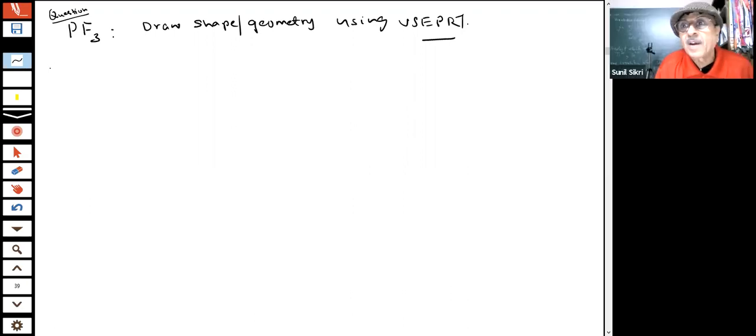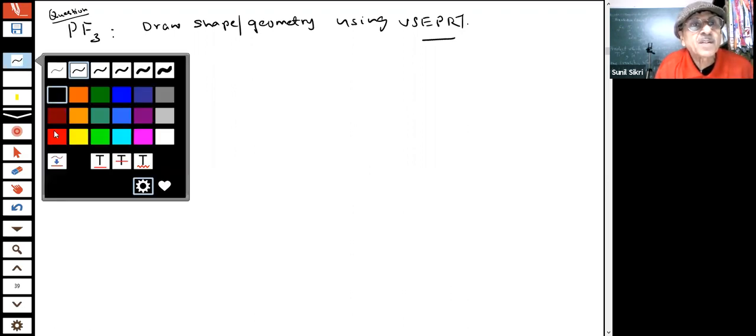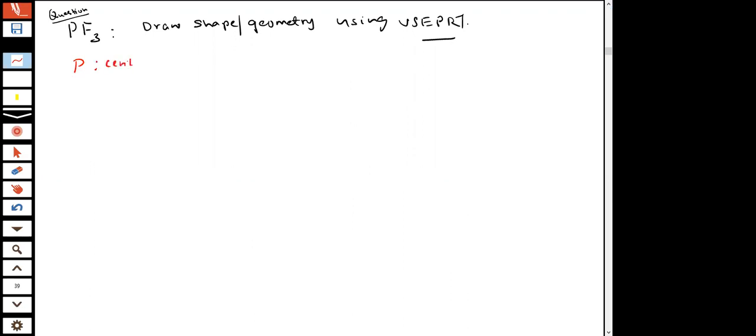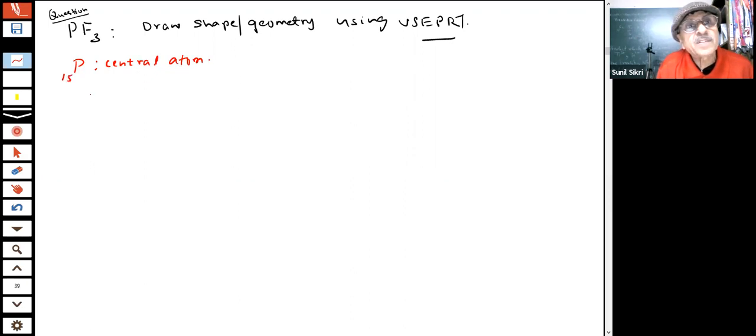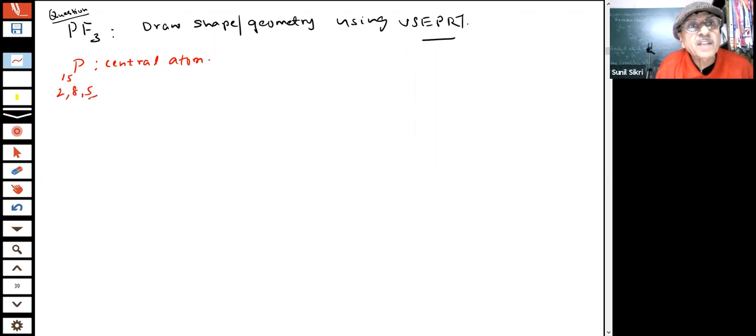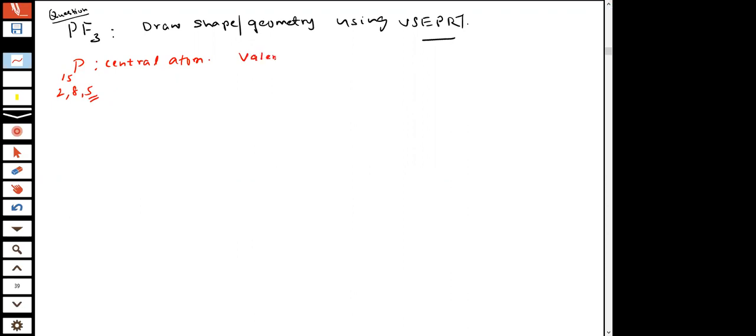You are attempting it. I am going to do it. Let us see how we do such questions in the exam. Students, this important question has been asked in papers many times. They will ask you to find the structure using valence shell electron pair repulsion theory. How do I proceed, students? First of all, phosphorus is the central atom. What is the atomic number of phosphorus? 15, students. 15 means 2, 8, 5. This has 5 valence electrons. We should know how many valence electrons are present in the central atom.